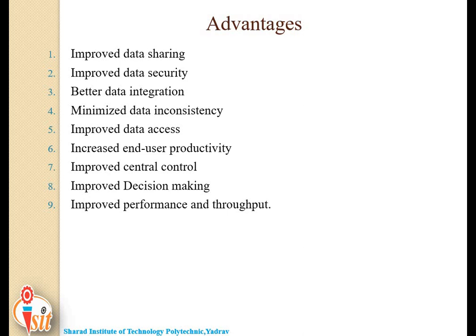Next, improved performance and throughput: database performance can be defined as optimization of resource use. For what purpose? To increase the throughput. Next one, improved efficiency and scalability.